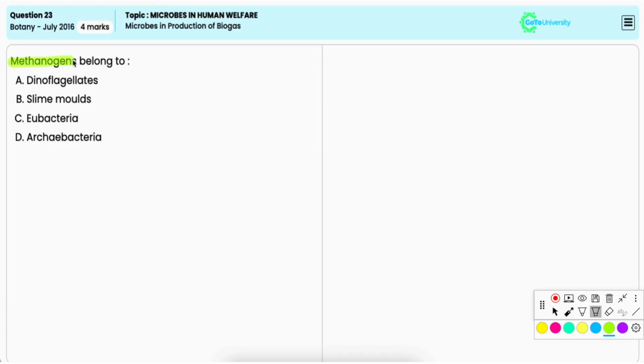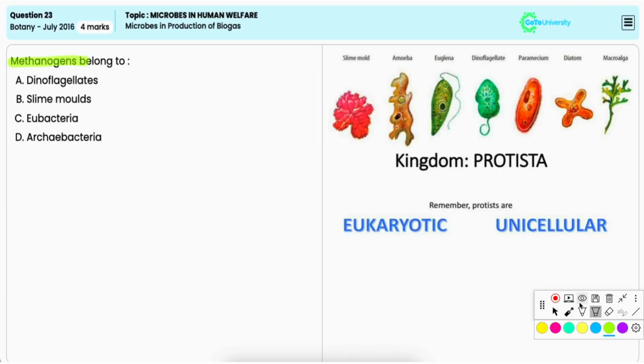Methanogens belong to option A, dinoflagellates. It is incorrect because dinoflagellates are a group of protists that are usually found in aquatic environments, and they are not involved in methane production. Option B, slime molds. It is also incorrect because slime molds are also a type of protist and they are not involved in methane production.